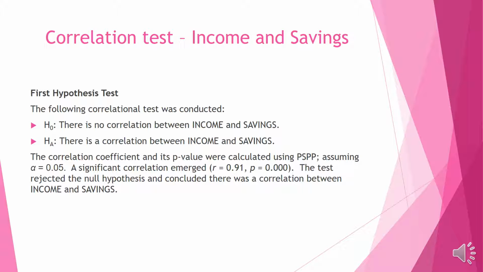The first significant result was found when income and savings were tested. The null hypothesis was that there is no correlation between income and savings, while the alternative hypothesis was that there is a correlation between income and savings. The analysis revealed a correlation of 0.91 and a p-value of 0.000. Given that the correlation is close to 1, this correlation is significant, and the graph should show that there isn't much deviation from the line of best fit.